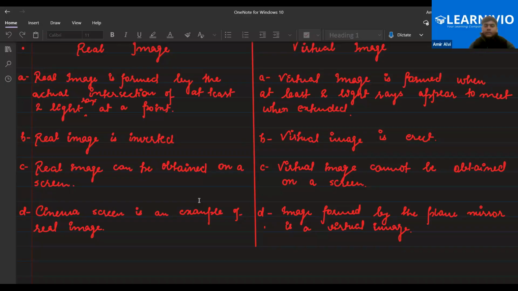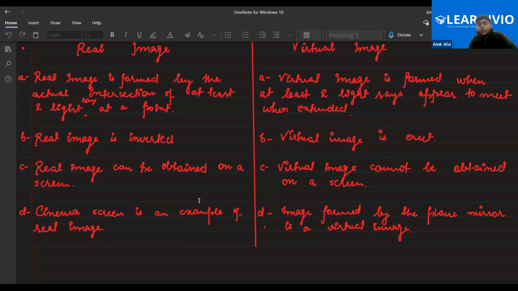Next is the example of real image and virtual image. Cinema screen is an example of real image. It means that the image formed on the cinema screen is a real image. And next thing is that the retina also forms a real image. In our eye, we have studied the retina's function. So if we know that the retina is the screen of the eye, that means the human eye also forms the real image of this world.